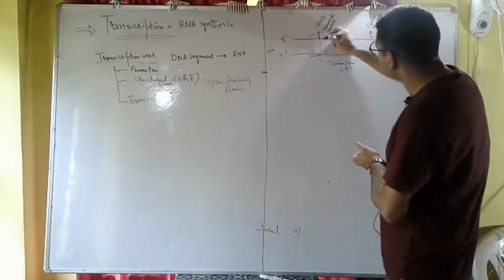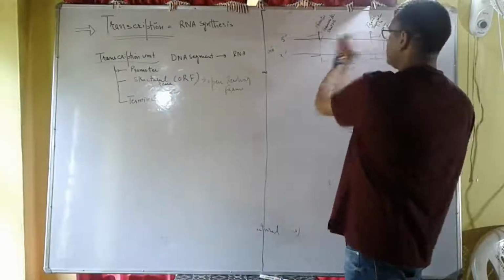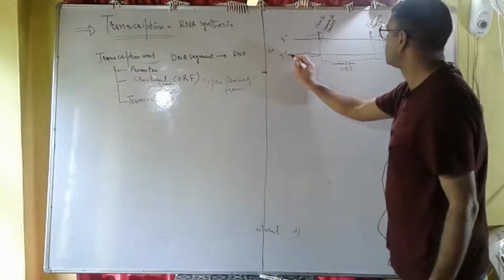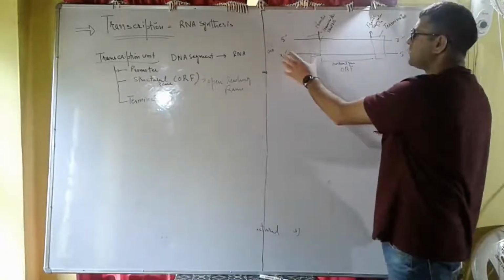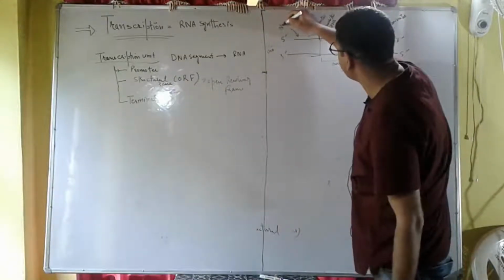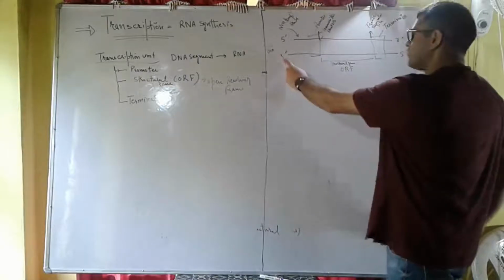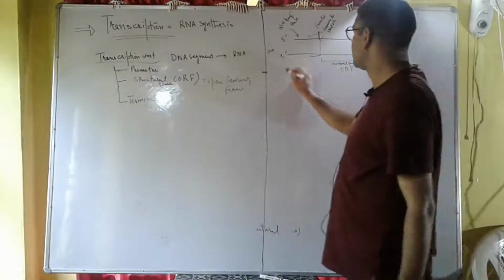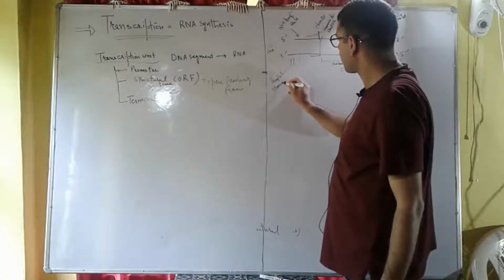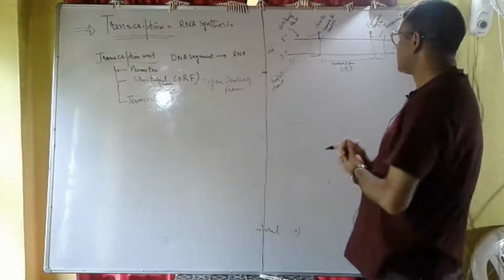So we can say that this is the RNA polymerase. This is the 5' to 3' end. This strand, 5' to 3', what strand is it? It is the non-template strand. And the strand which has polarity 3' to 5' will act as the template strand. This is called the template strand because it has polarity 3' to 5'.